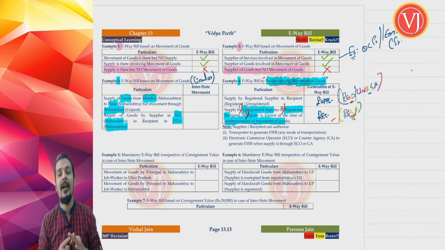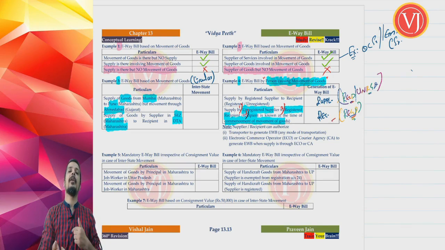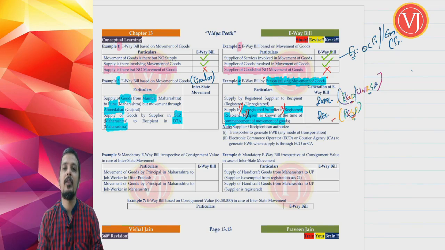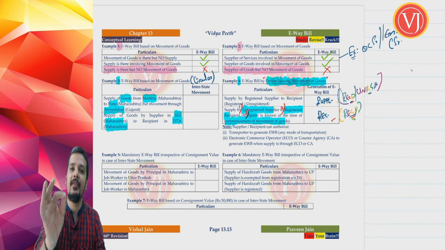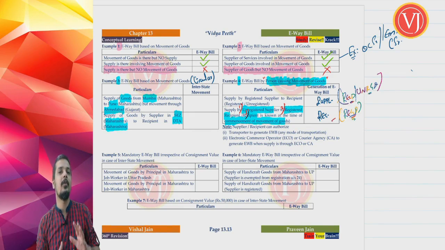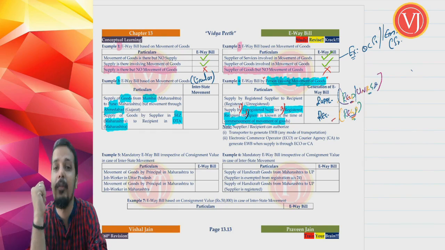And third, and the most important condition, recipient is known at the time of commencement of movement of goods. So supplier is not taking the goods randomly to the recipient. It is because of the order placed by the registered recipient on unregistered supplier that the movement of goods is happening. So now recipient was clearly identified or known at the time of commencement of movement of goods. In that scenario, they tell that the recipient who is registered will be treated as person who is causing the movement of goods because all the 3 conditions are satisfied, and he is required to generate e-way bill.